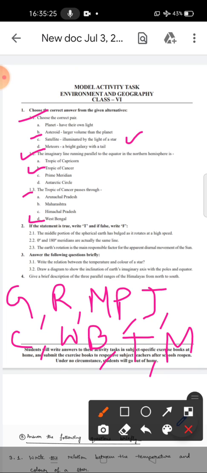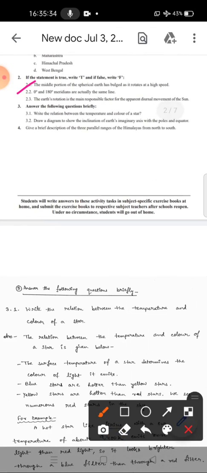That means there are statements given and you have to choose which statement is true or which is false. The first question is: the middle portion of the spherical earth has bulged as it rotates at a high speed. That means when earth rotates at a high speed, the middle portion of the earth gets bulged up. Bulged up means swollen up. Yes, it's true, because the middle portion of the earth is getting swollen up due to the rotation of the earth. So the answer is true.